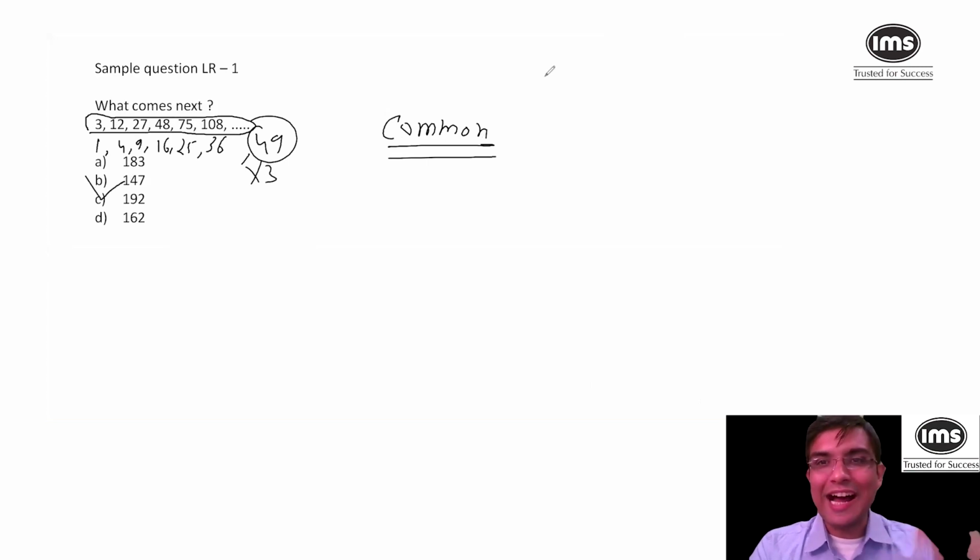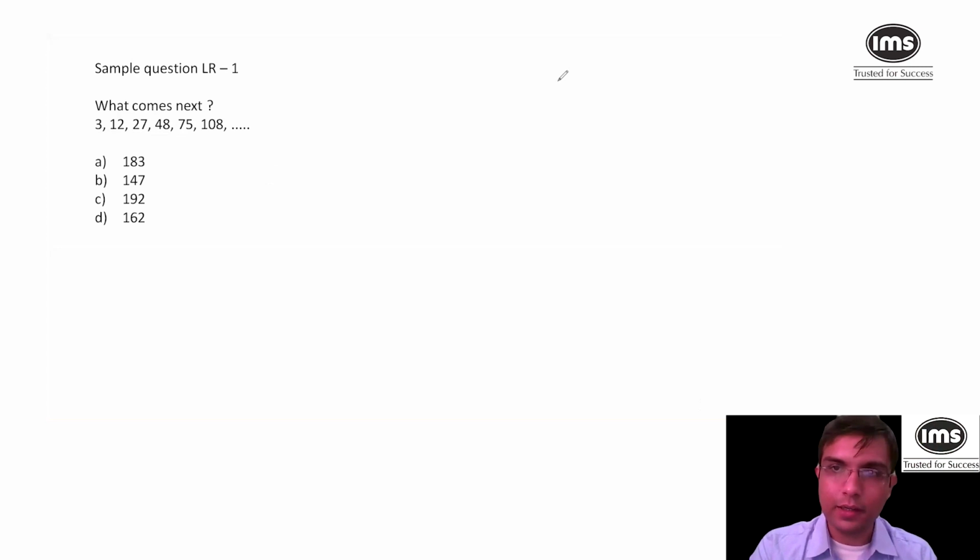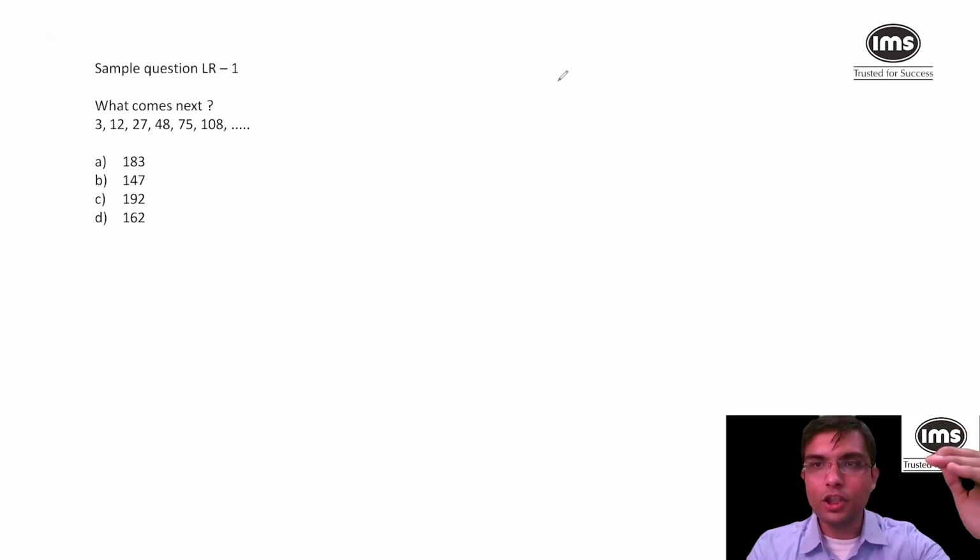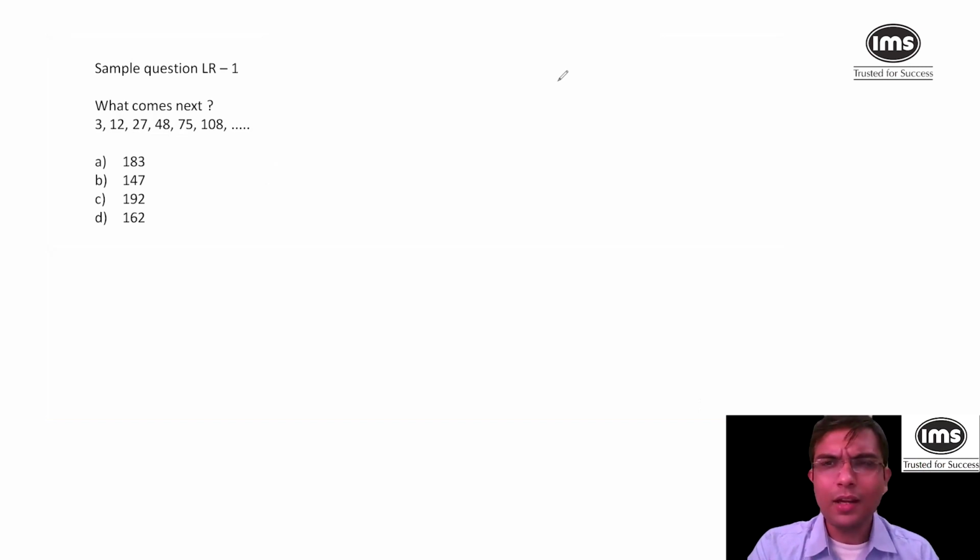So what I do is I have a strict pattern in my mind: AP, GP, squares, cubes, powers, special numbers like prime numbers or something like that. If nothing is there, is there anything which can be taken as common? So I would say by the 6th or 7th attempt, which takes 2 or 3 seconds per attempt, in 20 seconds I could solve it. If you don't have such a pattern, then you will try a lot of things and you will end up wasting a lot of time.